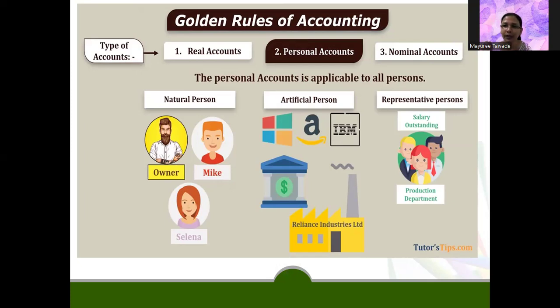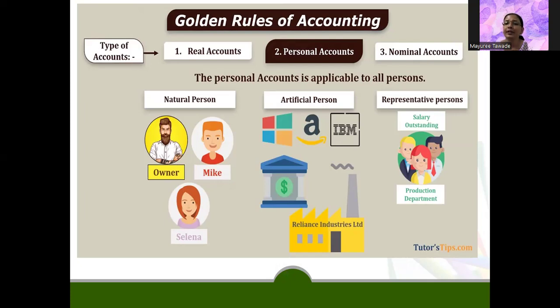They are using the company seal, the company stamp, and they are the authorized signatories to sign on that particular company stamp. That is why it is said to be an artificial person. So you can see IBM is there, then Amazon, then Microsoft. These are the companies which are said to be artificial persons. Then Reliance Industries, or any kind of bank. That bank is also an artificial person, but not a natural person.